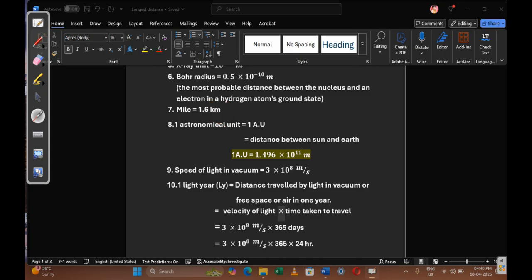Next one is astronomical unit. What is meant by astronomy? What is this? This is space. In this space, the sun is there.